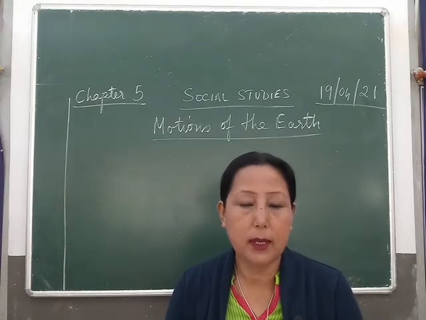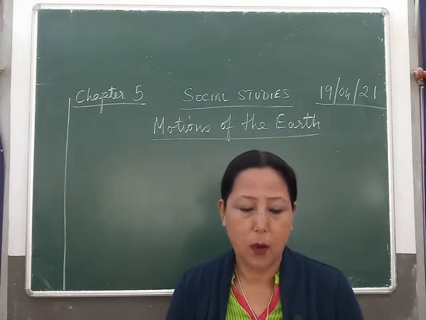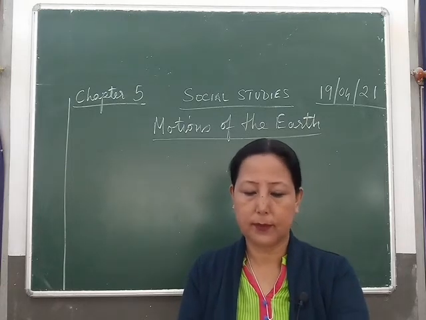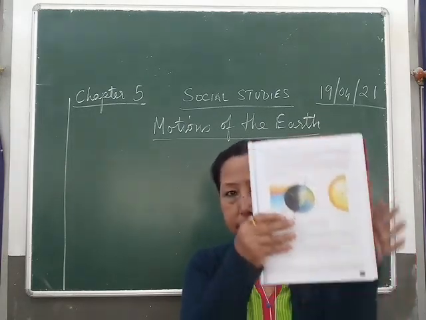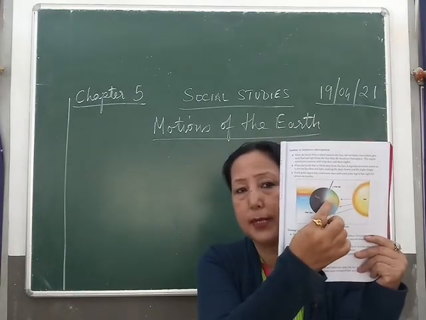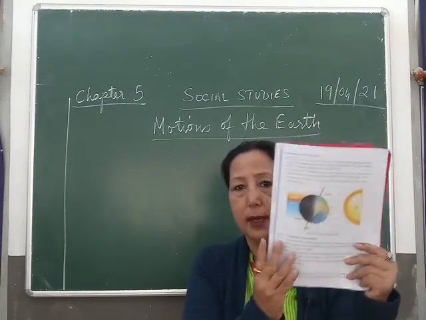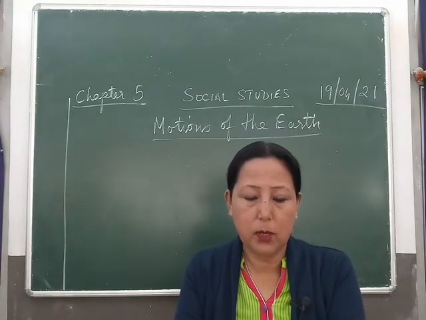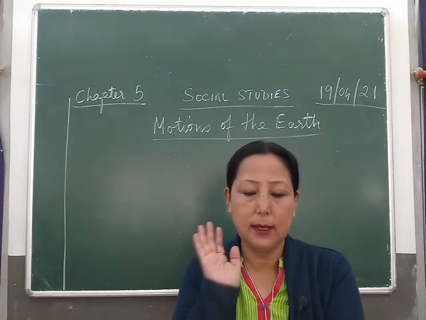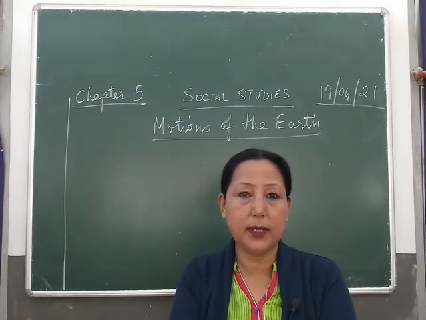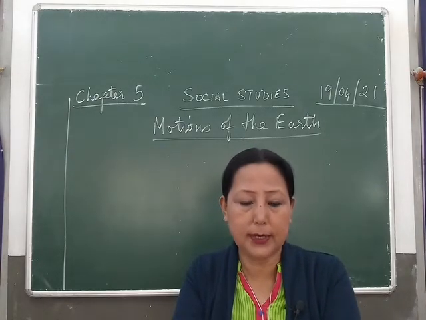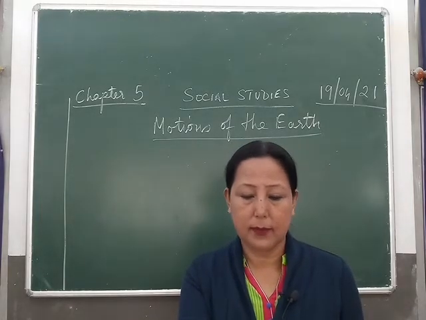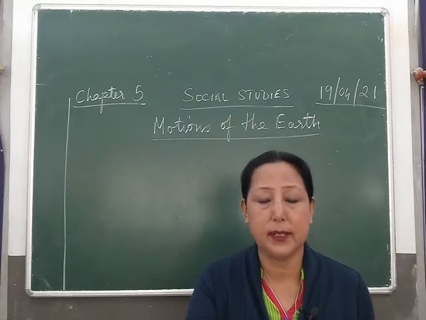Now summer in northern hemisphere. When the north pole is tilted towards the sun, you see in the picture there, okay, look at that picture and follow what I am reading, okay? When the North Pole is tilted towards the sun, the northern hemisphere gets more heat and light from the sun than the southern hemisphere.